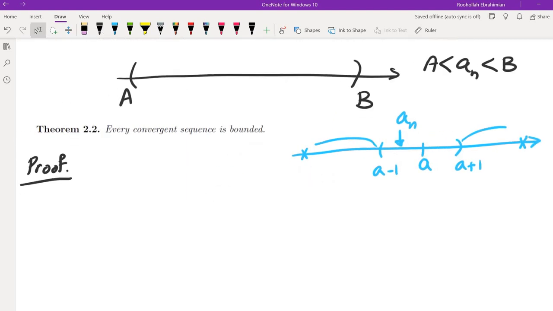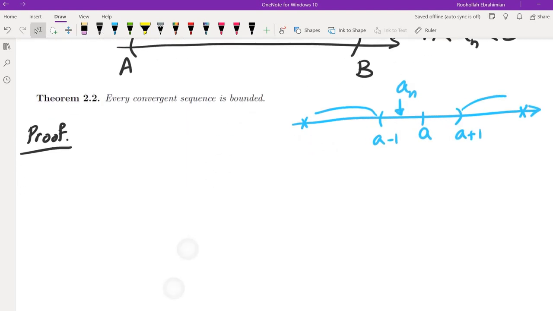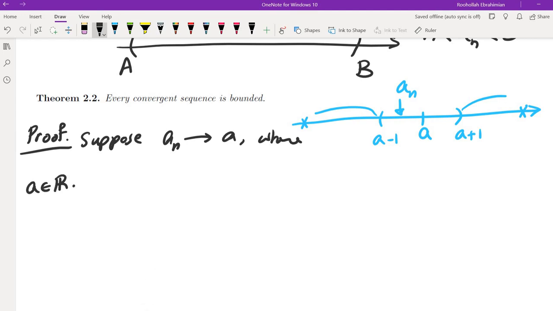And we can articulate that this way. Suppose a_n converges to A, where A is a real number. Let epsilon be 1 in the definition of limit.